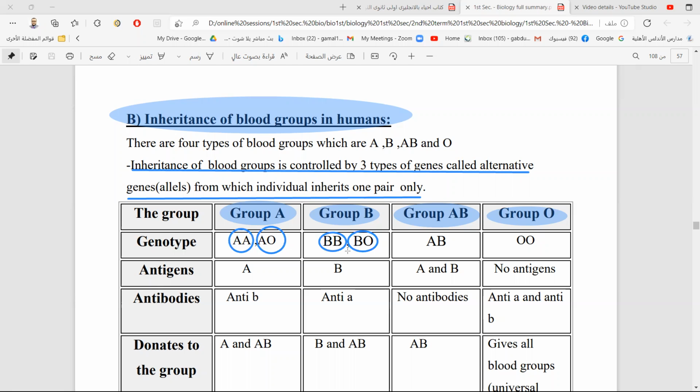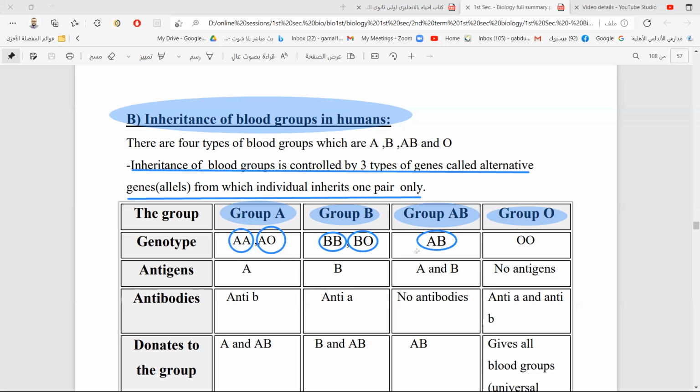We can discover here that the gene O is recessive. If it comes with A or B, it doesn't express itself. AO is not group O, it is group A. So A is dominant over O. BO is not group O, it is group B. So B is dominant over O. The gene O is always recessive.